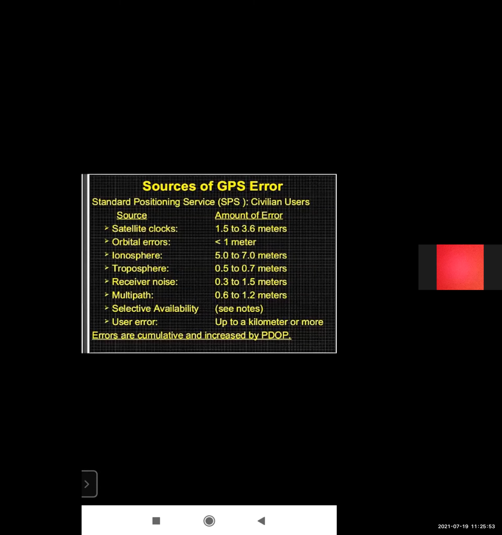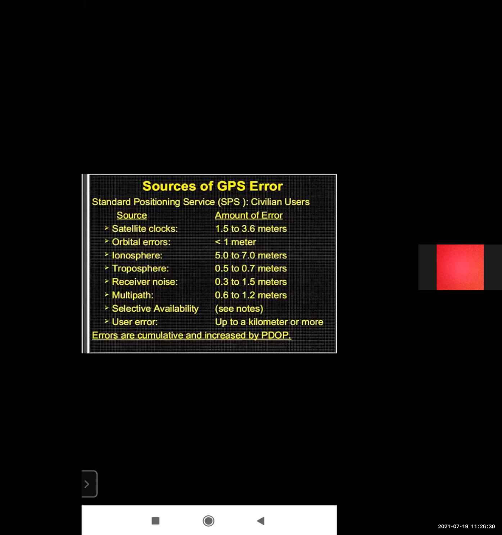So that error is 1.5 to 3.6 meters. Ionosphere error is 5 to 7 meters. Troposphere error is 0.5 to 0.7 meters. Receiver noise is 0.3 to 1.5 meters. Multipath is 0.2 to 1.2 meters. Selective availability, so user error can be up to 1 kilometer or more.